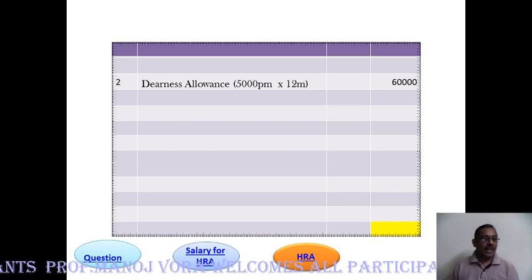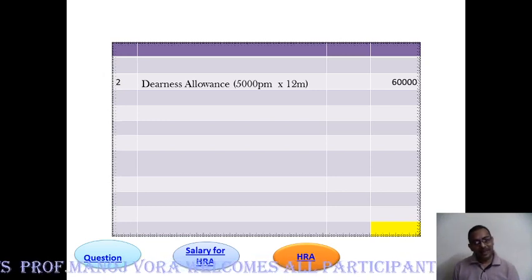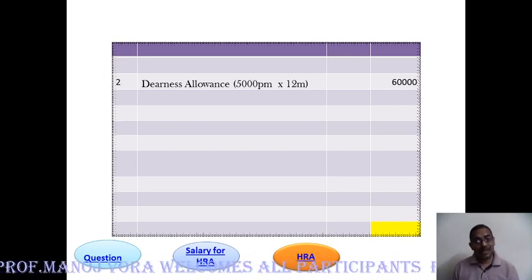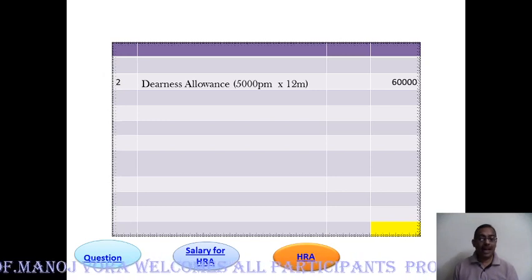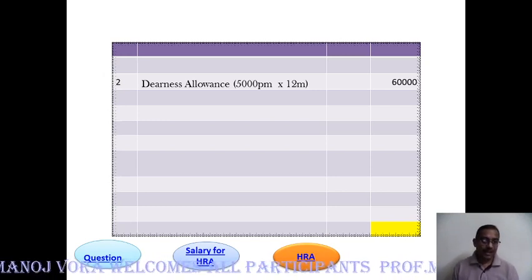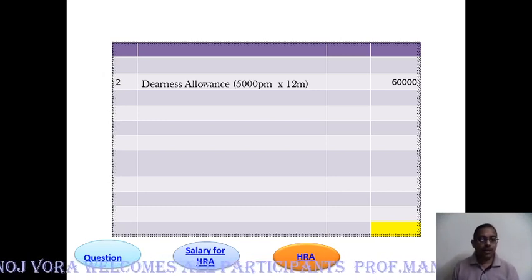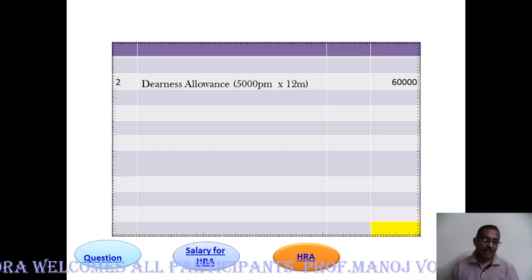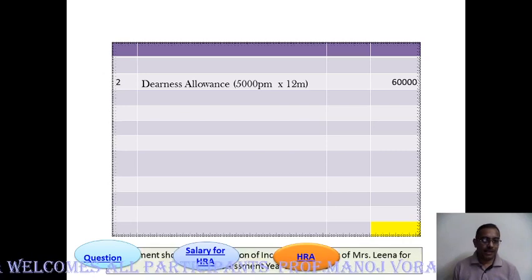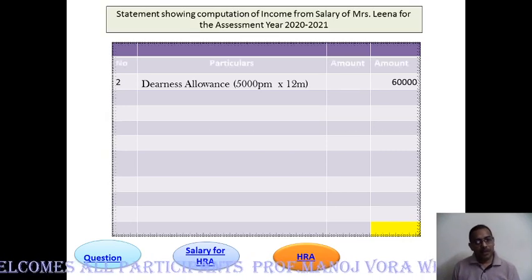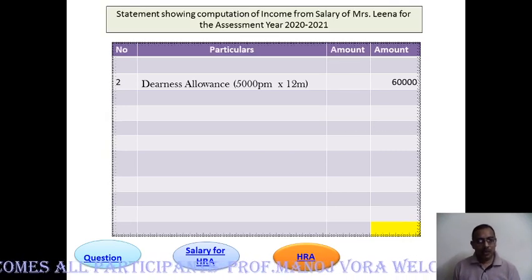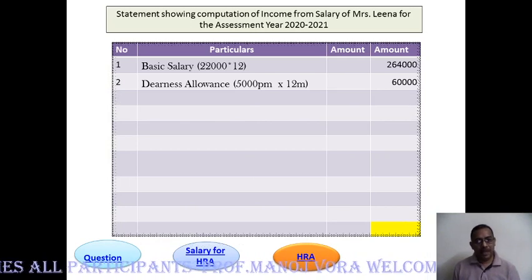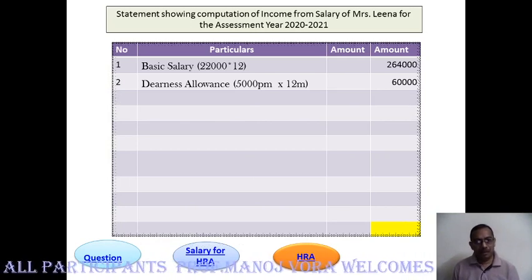Let's see. I have highlighted dearness allowance because that amount was received but not calculated for HRA. Reason being, it was not included for the retirement benefits. So now the first item in the question was basic pay. Entire amount is taxable.